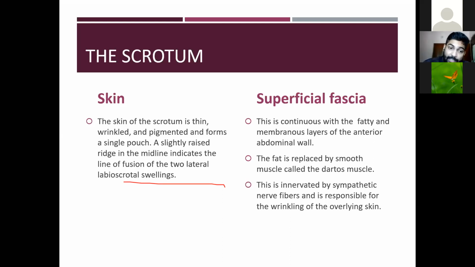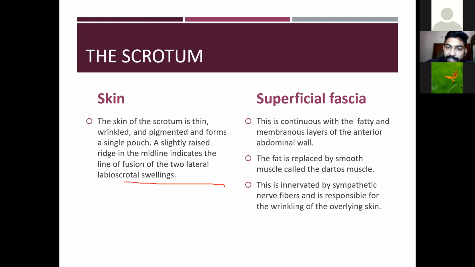The labioscrotal swelling is a structure in the human embryo that represents the final stage of the external genitals before the sexual differentiation. It is present in both males and females. In males it forms the scrotum, and in females it forms the labia majora.